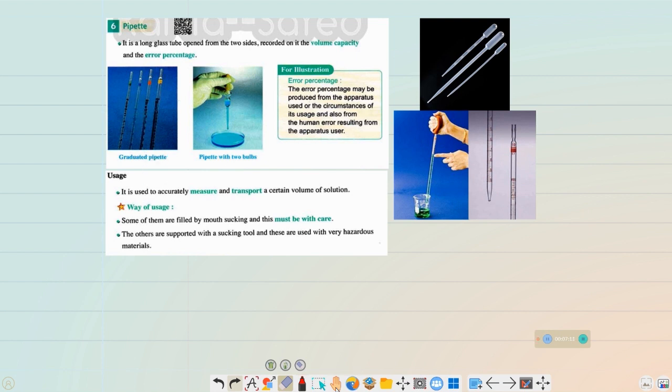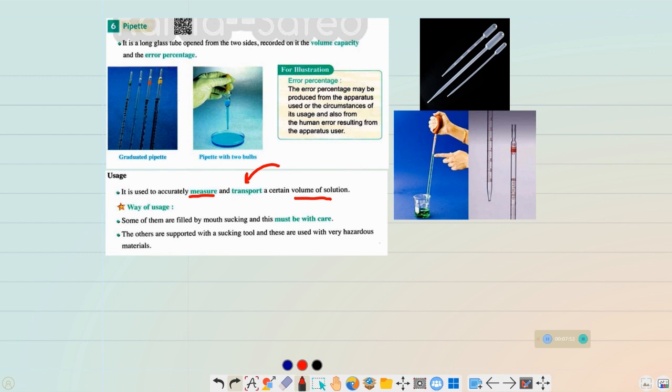The usage of the pipette is to measure the volumes of the solutions accurately. It's a very accurate device used to measure the volume of the solution. But we use this tool mainly in transporting a certain volume of the solution. So we can say the pipette is used to measure and transport a certain volume of the solution.